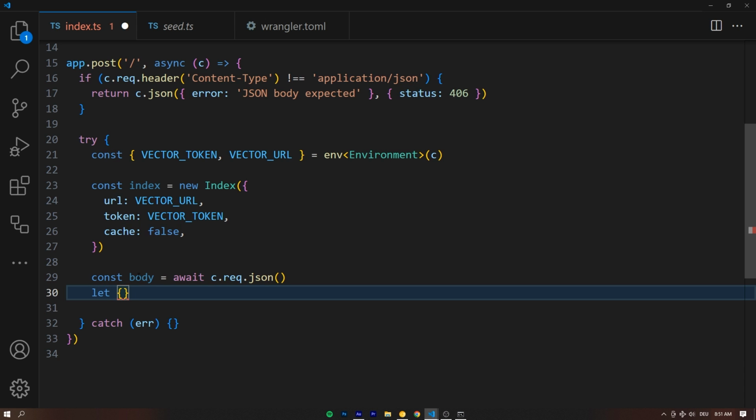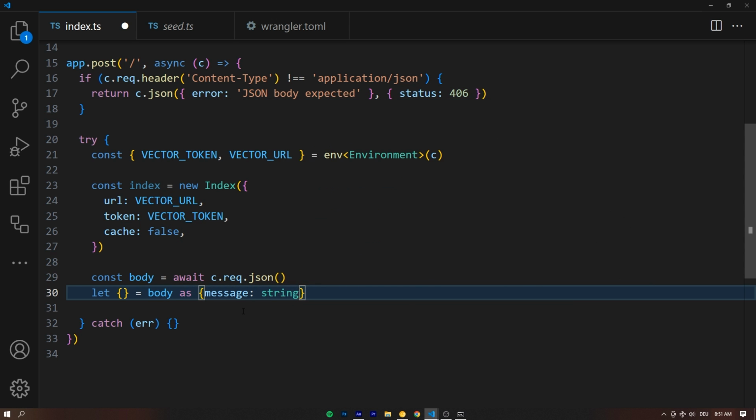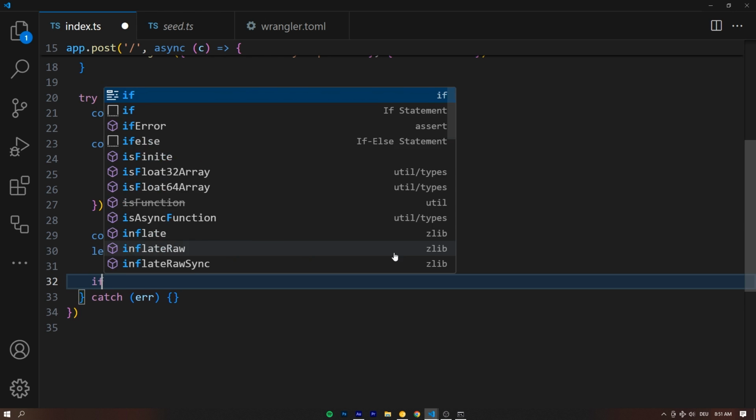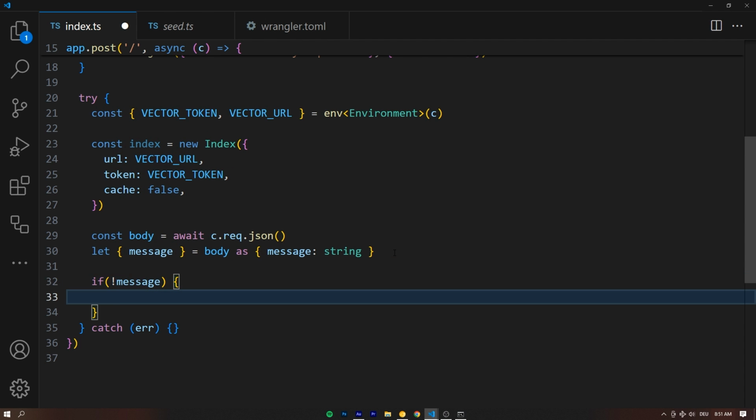Let's worry about the destructuring later, and that's going to be equal to the body as message string. So we're just typecasting this in here. We're expecting a message property on the body, and then we can destructure the message from here. And if we don't have a message, if the user did not pass such a thing in the post body request, then we're not going to answer their request. How would we if we don't have the necessary data?